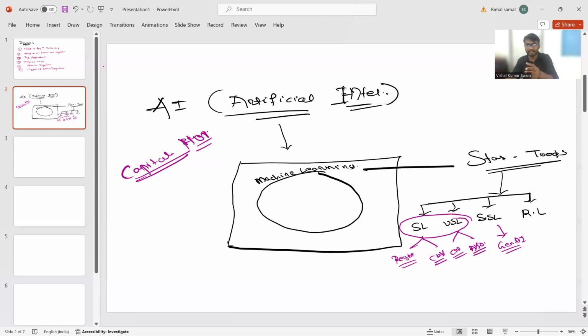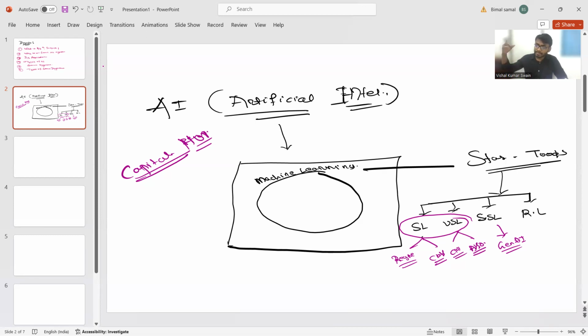Binary classification means the answer will be yes or no. Either this person is suffering from heart disease, yes or no, or whether that person qualified the exam, yes or no. This is nothing but a classification problem. Regression is nothing but where the result is a continuous value.